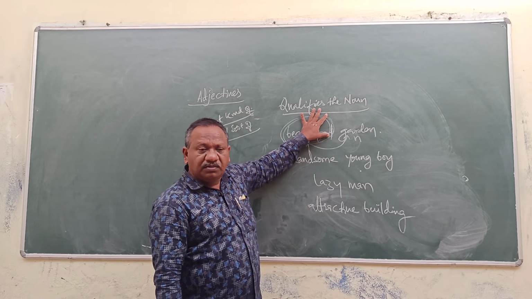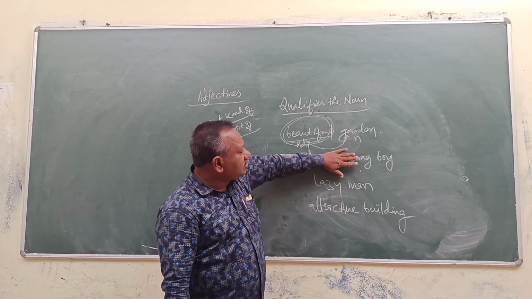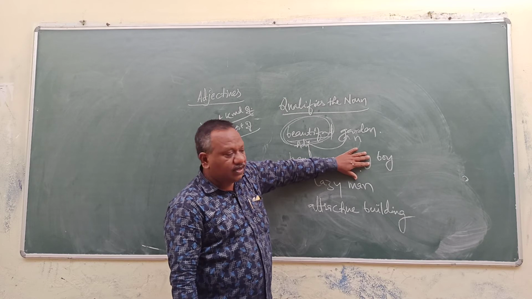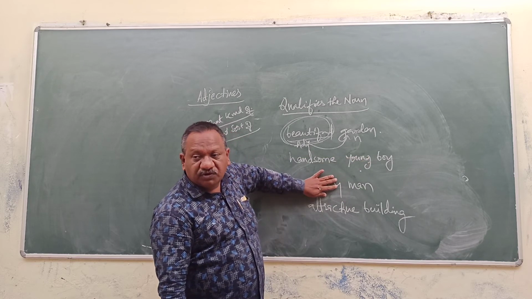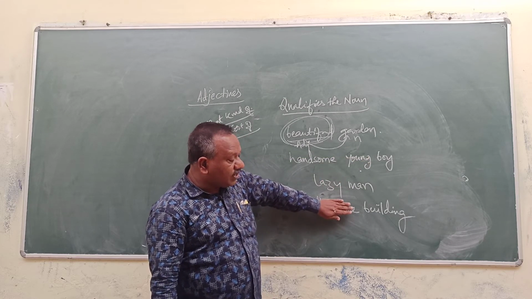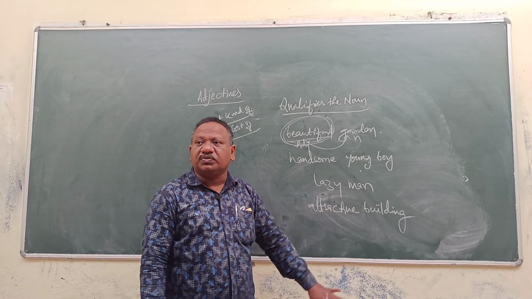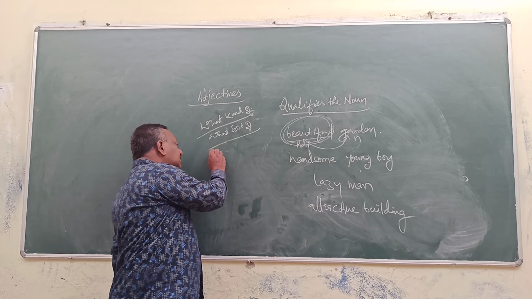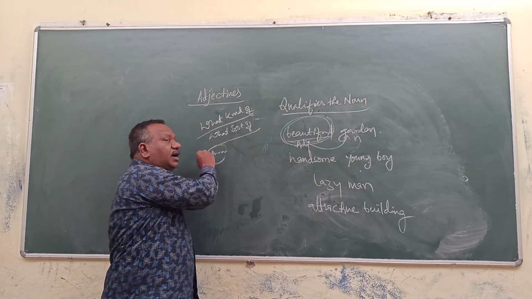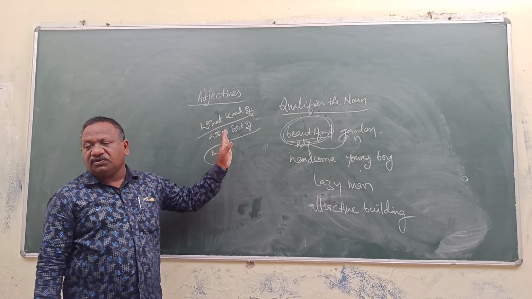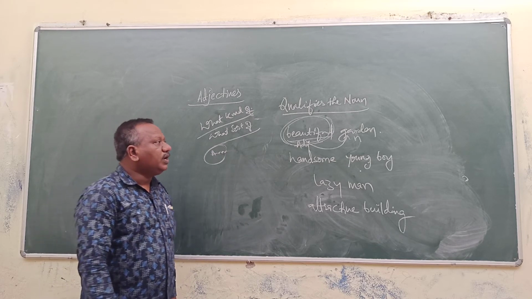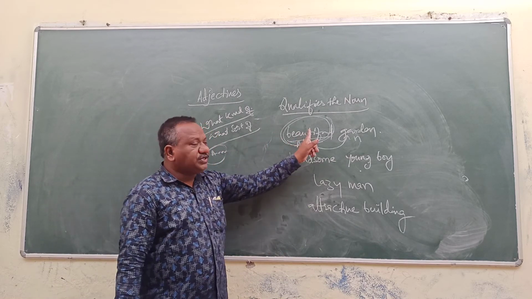What sort of garden? Beautiful garden. What kind of boy? Handsome young boy. What kind of man? Lazy man. What sort of building? Attractive building. If you get the answer, no doubt they are qualifying the noun. Hence it is called an adjective.